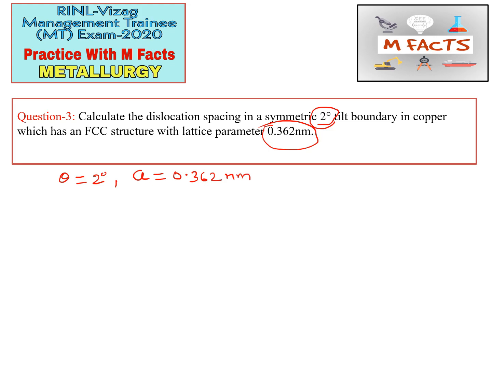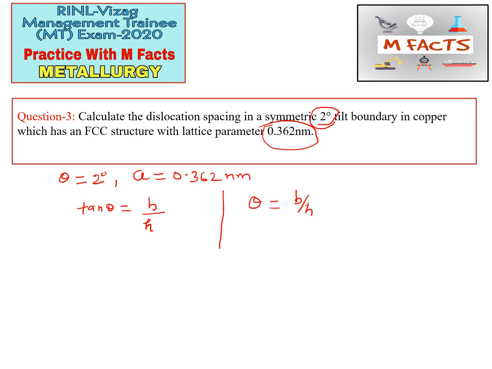We know the formula for the tilt boundary, the relation between the dislocation spacing and the magnitude of the Burgers vector: tan theta is equal to b by h. Sometimes we also use theta is equal to b by h.